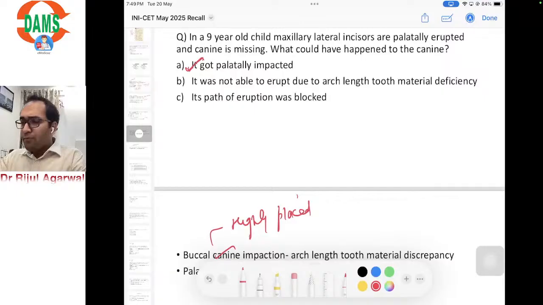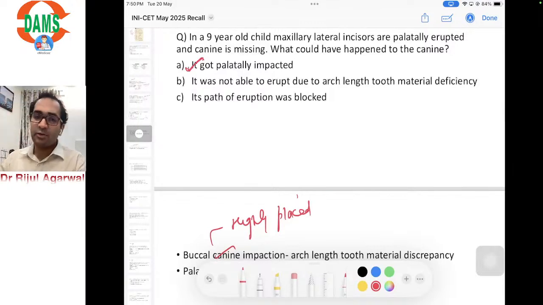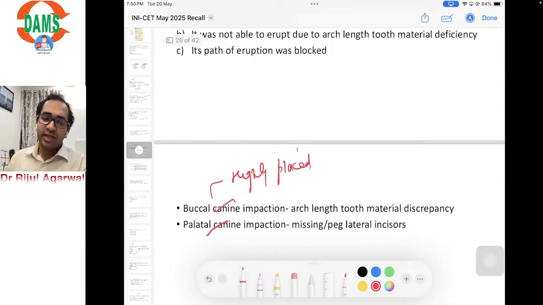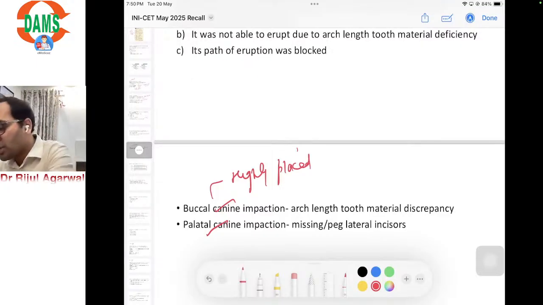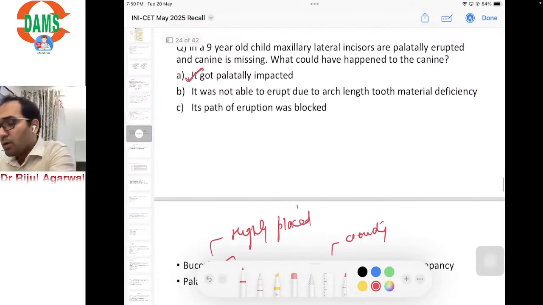So coming back, sorry for the interruption, it got disconnected. Okay, as I was saying, if the canines are highly placed or got buccally impacted, it would be due to arch length tooth material discrepancy, meaning due to crowding. Due to a palatally erupted lateral incisor, the canine can get palatally impacted.